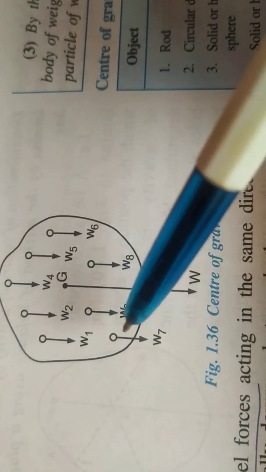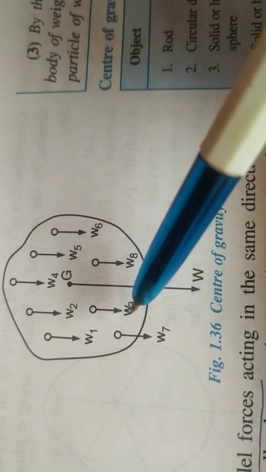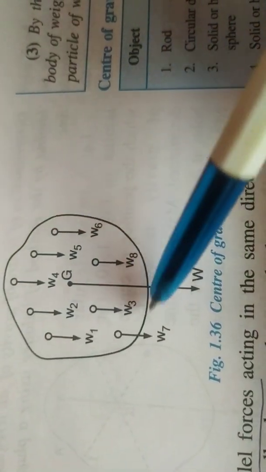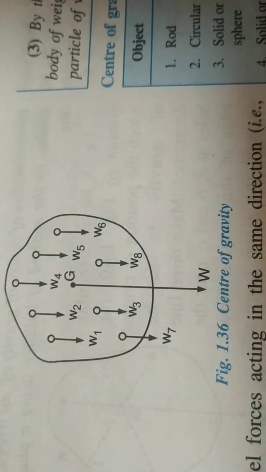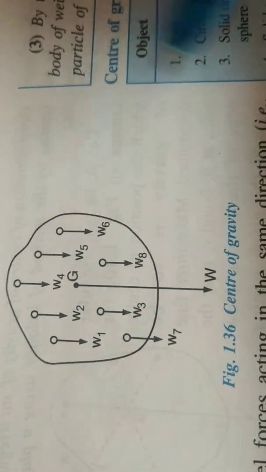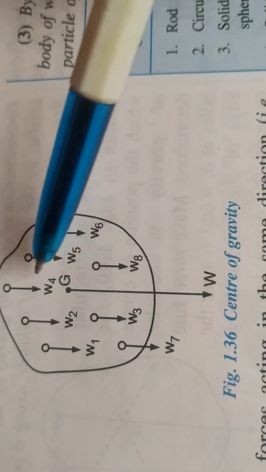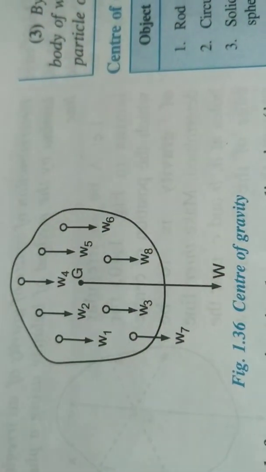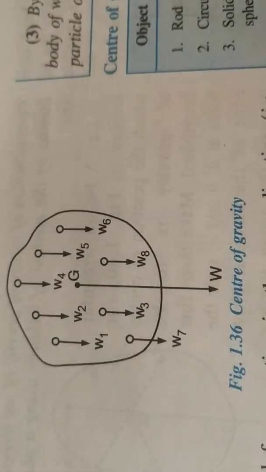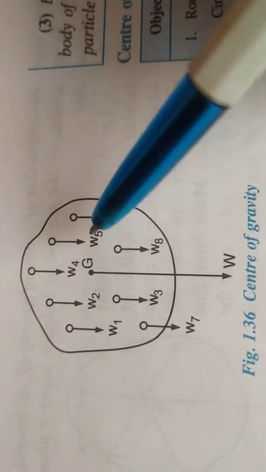So we may assume that the force of gravity acting on all these particles is parallel to each other and acting downwards. Now all these forces which are parallel and in the same direction can be replaced by a single force W of magnitude equal to the sum of all these weights.